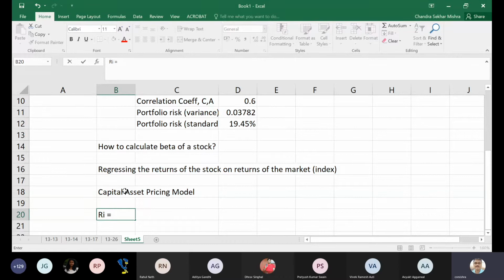One is the minimum return called risk-free rate of return, Ri is RF, plus beta i, I can type here on Excel, into risk premium.